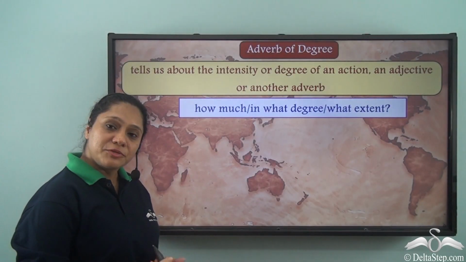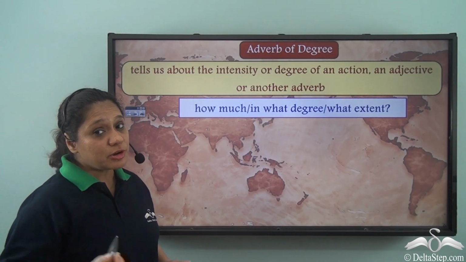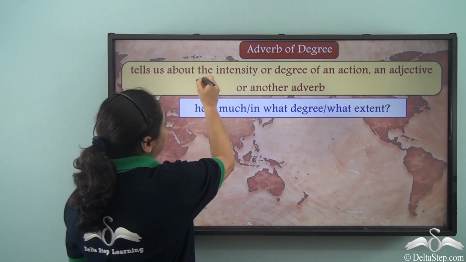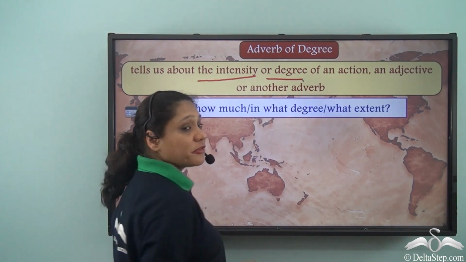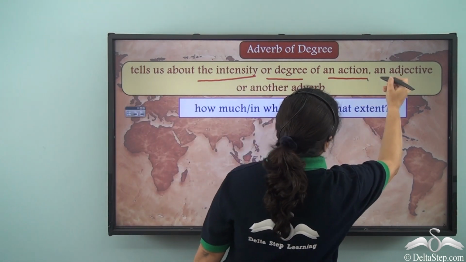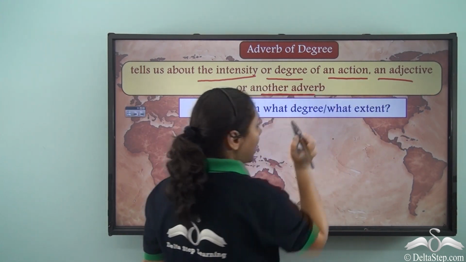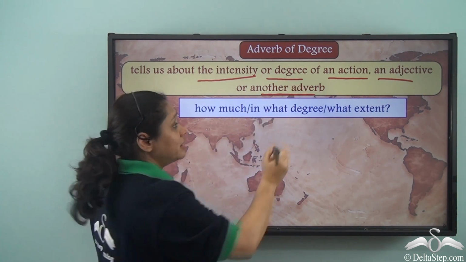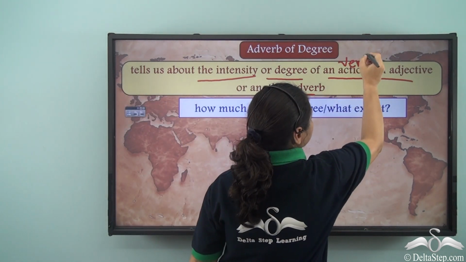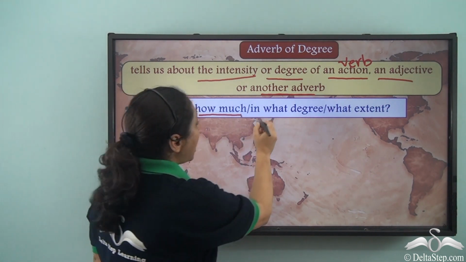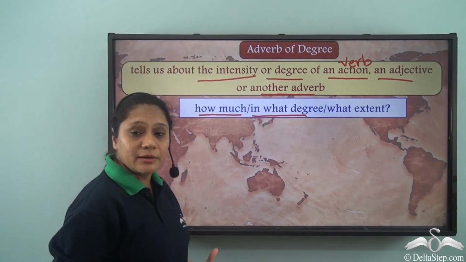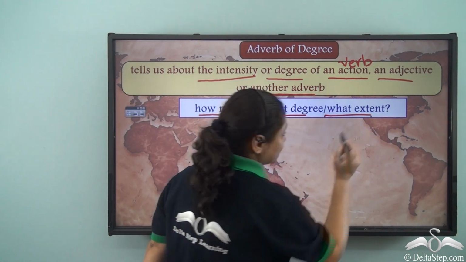So what is an adverb of degree? An adverb of degree tells us about the intensity or the degree of an action, an adjective or another adverb. When we say action, we are referring to a verb. It always answers the question how much, in what degree or to what extent.